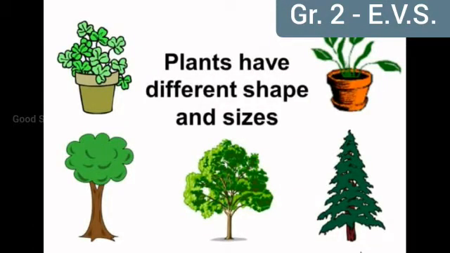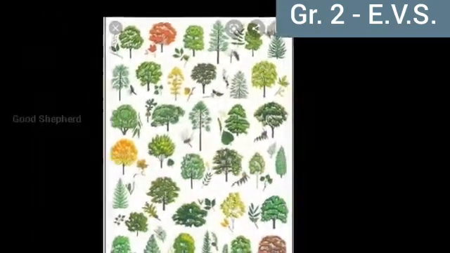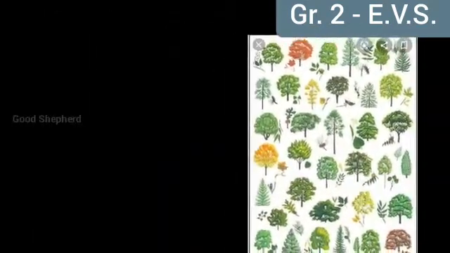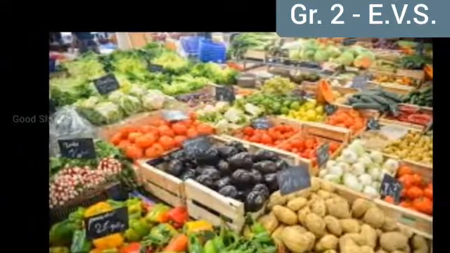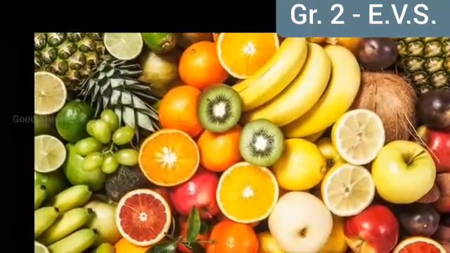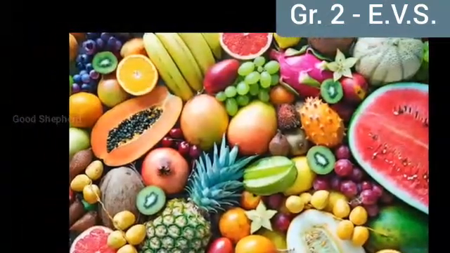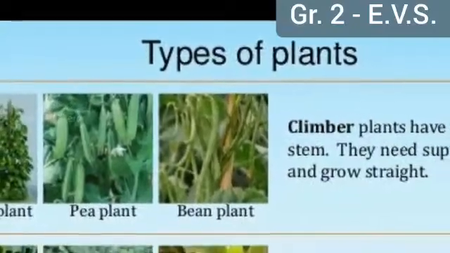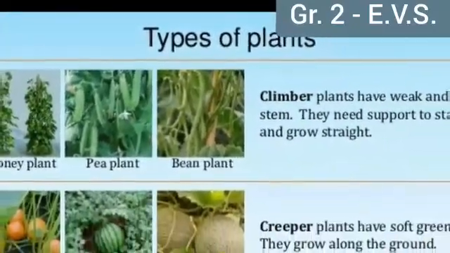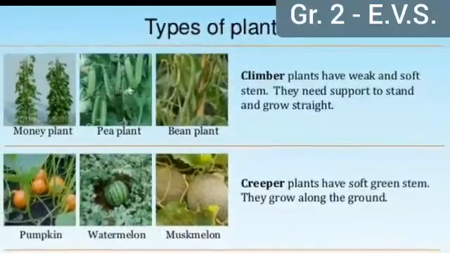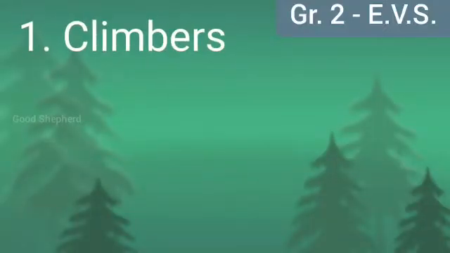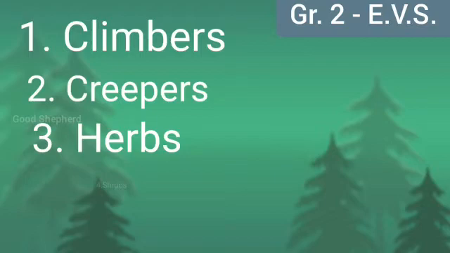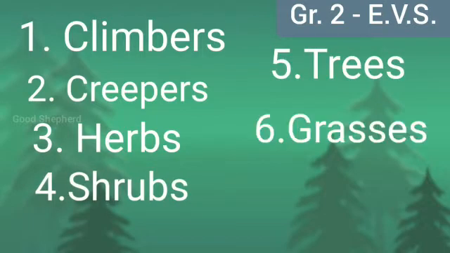Plants are different as they have different heights, different stems, different leaves, different flowers, different vegetables and different fruits. We can sort plants into different groups depending on their stems. Look at the stems of the plants and sort them into 6 groups: climbers, creepers, herbs, shrubs, trees, and grasses.